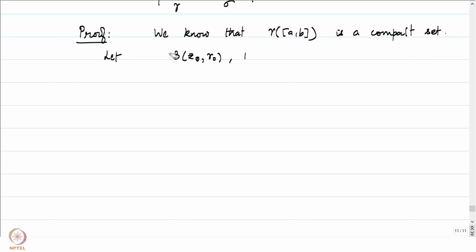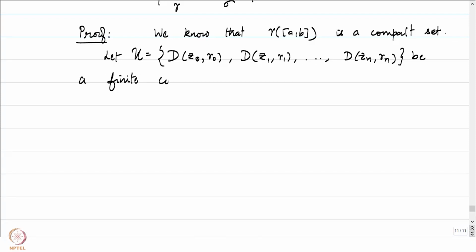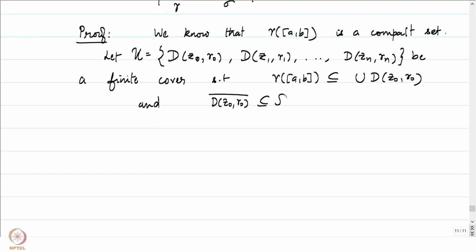By invoking the compactness, let the disks D(z0, r0), D(z1, r1) up to D(zn, rn), let me call this collection u, be a finite cover such that gamma of AB is contained in the union of the disks, and each closure D(z0, r0) closure is contained in omega. That would ensure that the union of the closures is also contained in omega. This is in the complex plane, and therefore let me use the notation D for the disk.